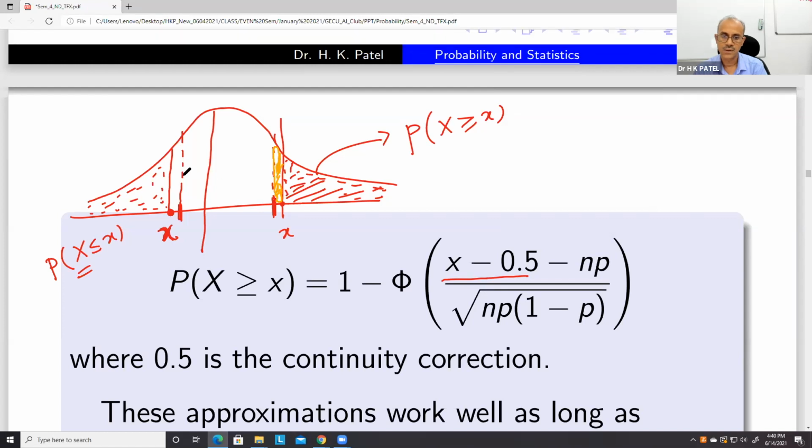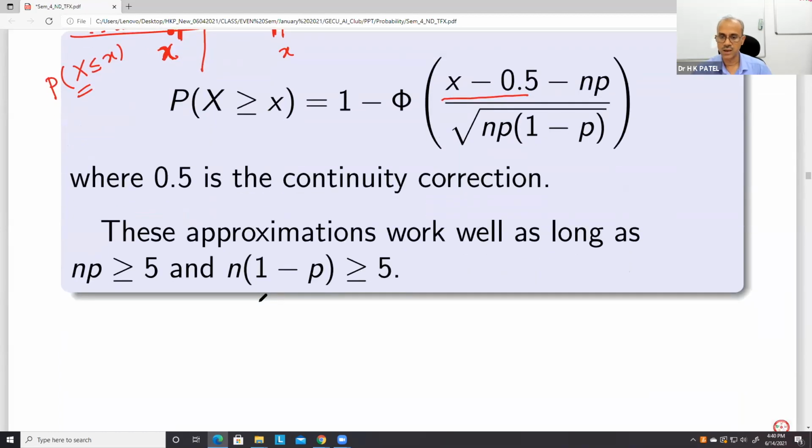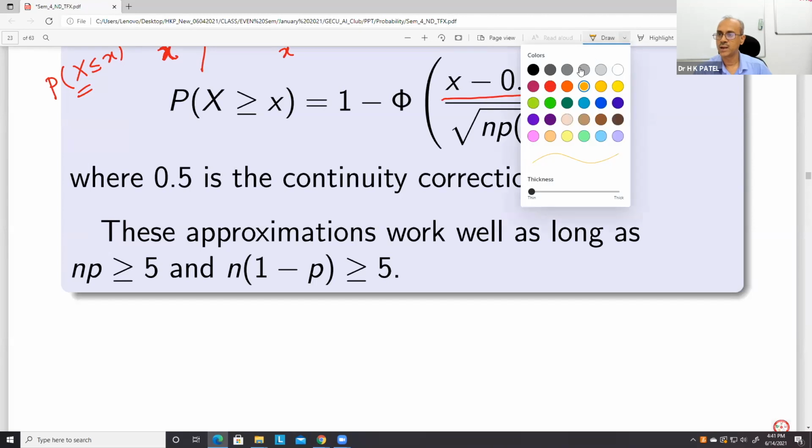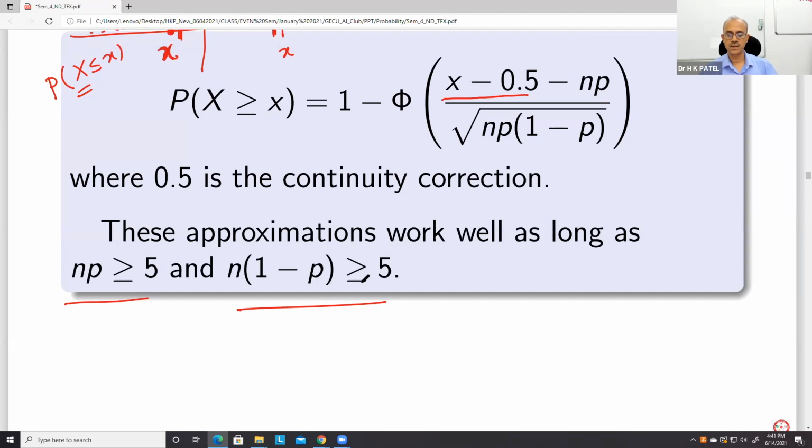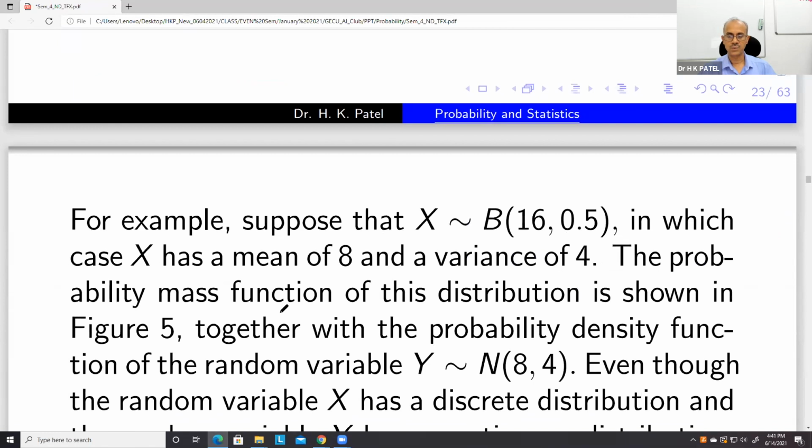This is the meaning, and this is the condition under which the approximation works well: np, that is the mean, is greater than or equal to 5, and n(1 minus p) is also greater than or equal to 5. Otherwise, it may give arbitrary values.